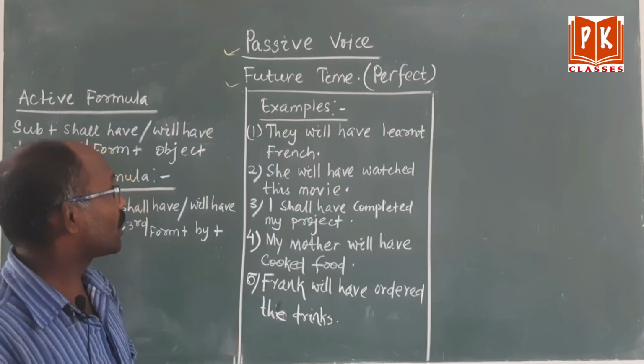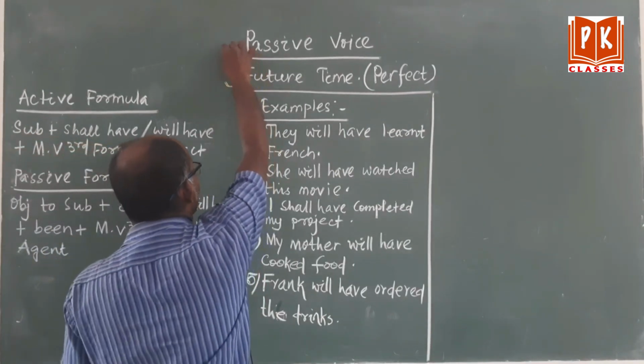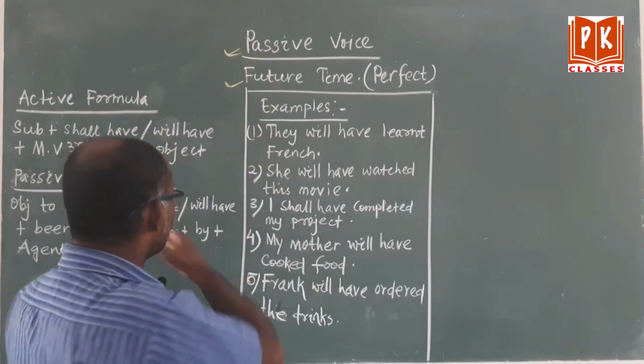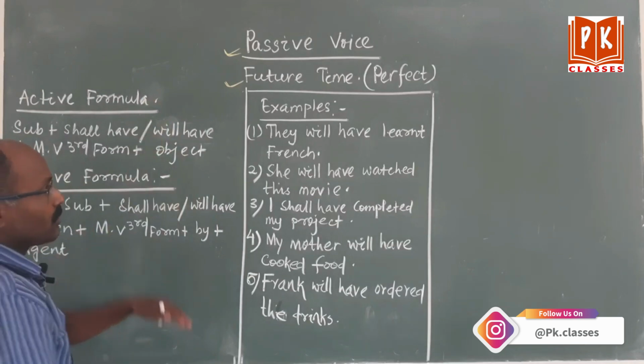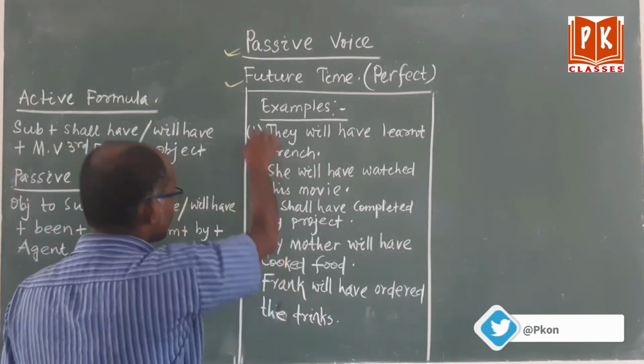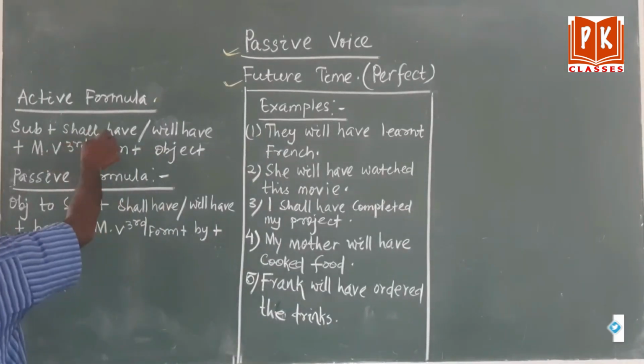So, as we are going to discuss the future passive voice, again I want to remind you of the active formula. The active formula is known to all of you because these 5 sentences are in active, isn't it? What is the formula?